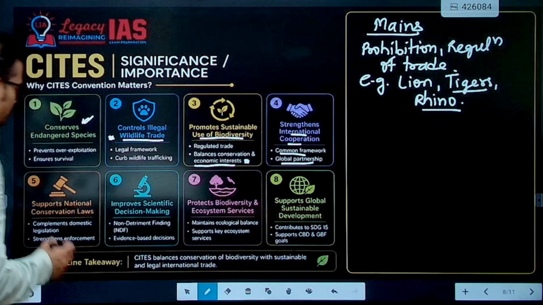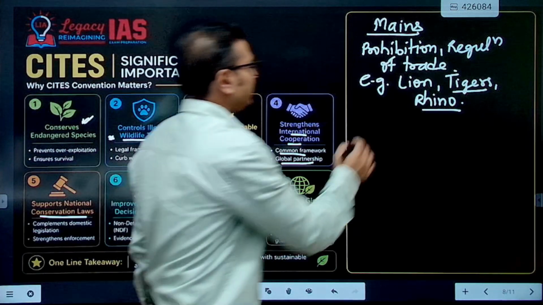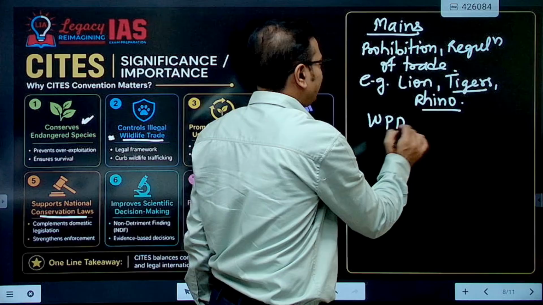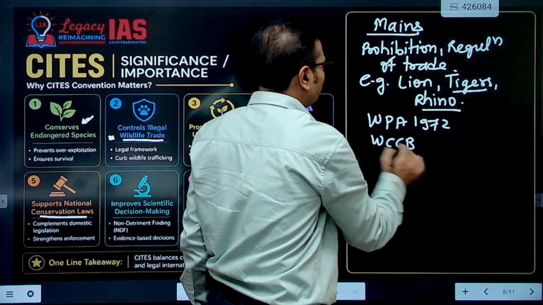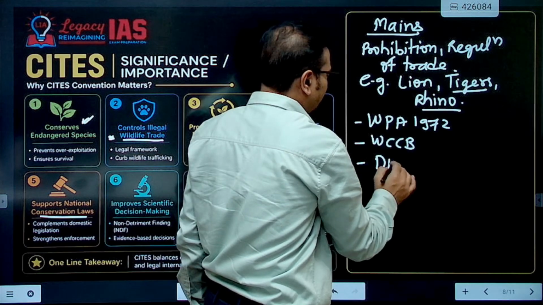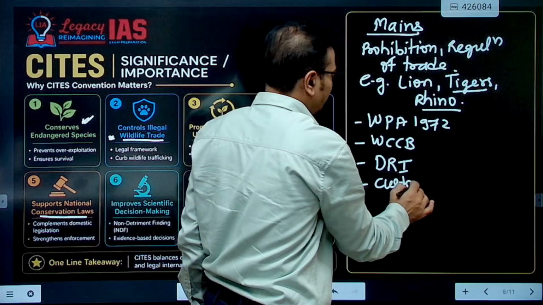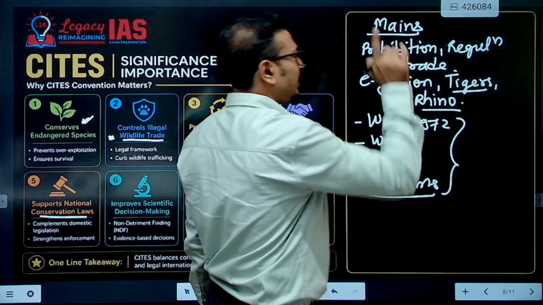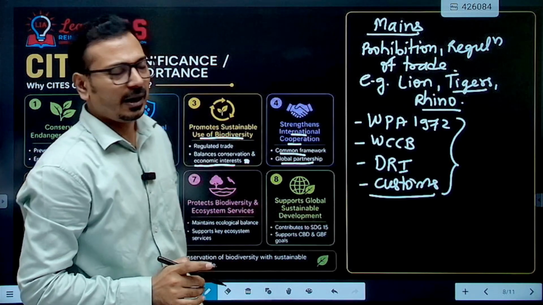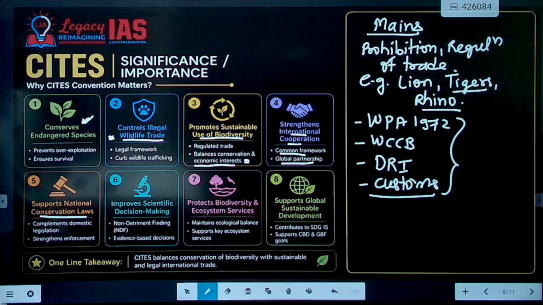Then it supports national conservation laws. So in India we have the Wildlife Protection Act 1972. We have the Wildlife Crime Control Bureau. Then we have DRI, Directorate of Revenue Intelligence. Then we have the Customs Department. So all these are cooperating to prevent illegal trade in wildlife. So CITES is in line with and supporting all these activities.